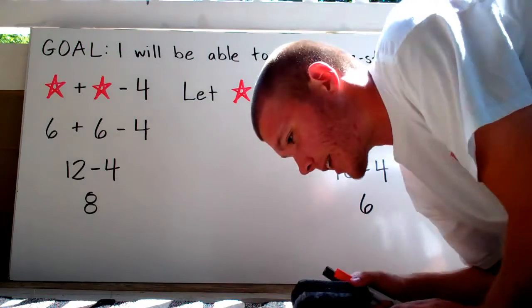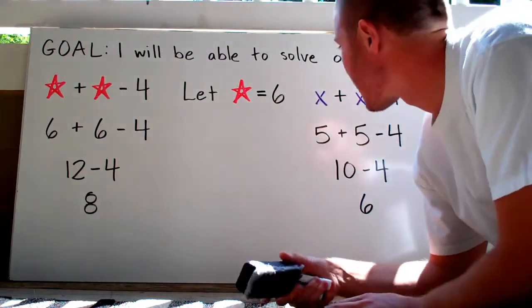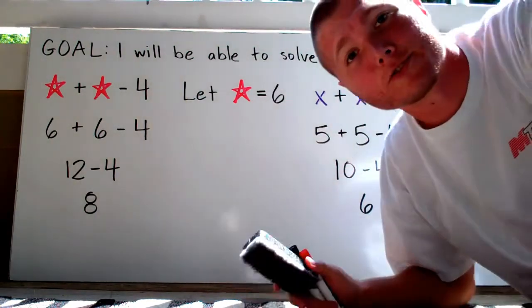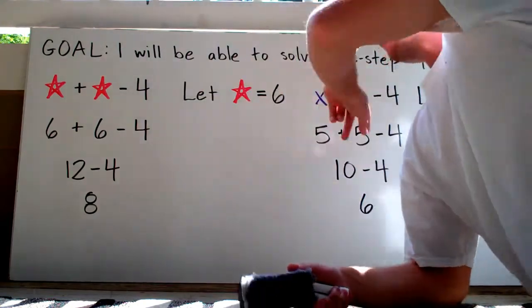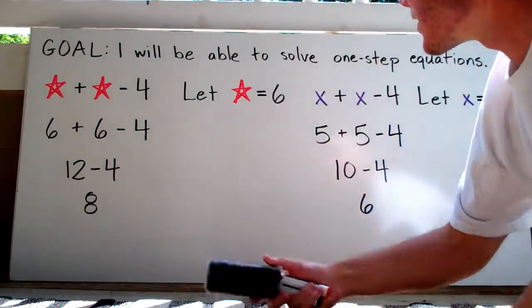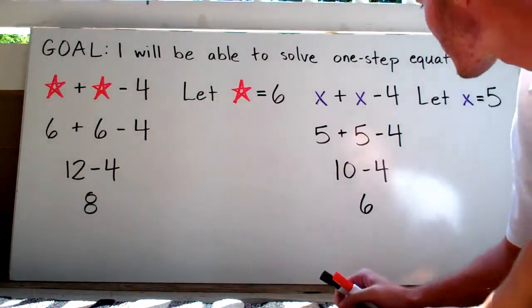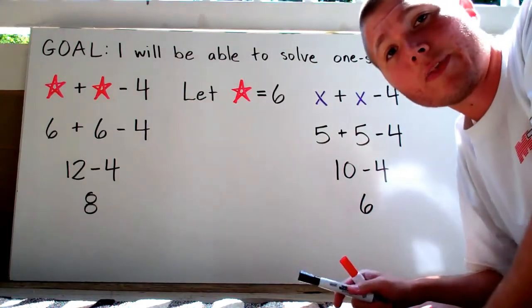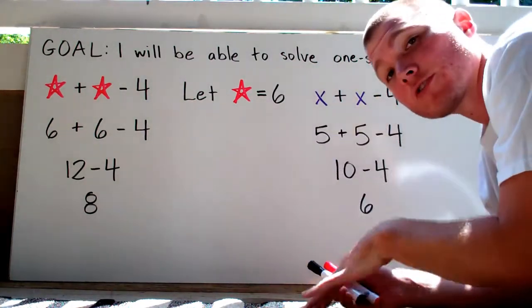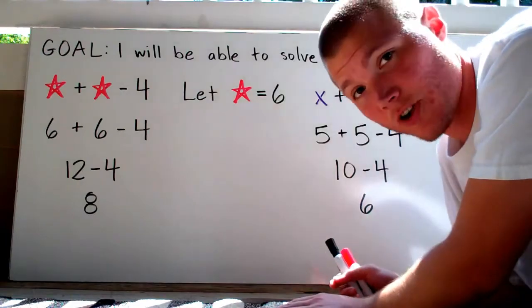Right. What's happening, class? I know we haven't done one of these in a while, but I hope you're ready to get back into the swing of things. Our goal now for you is for you to be able to solve one-step equations. Alright, so first, let's go over what variables are.